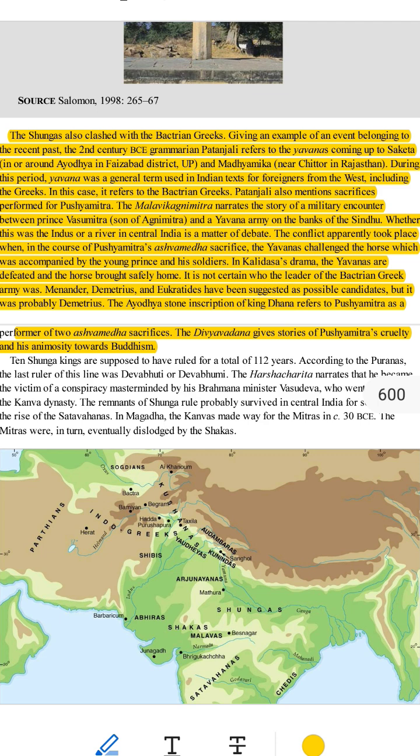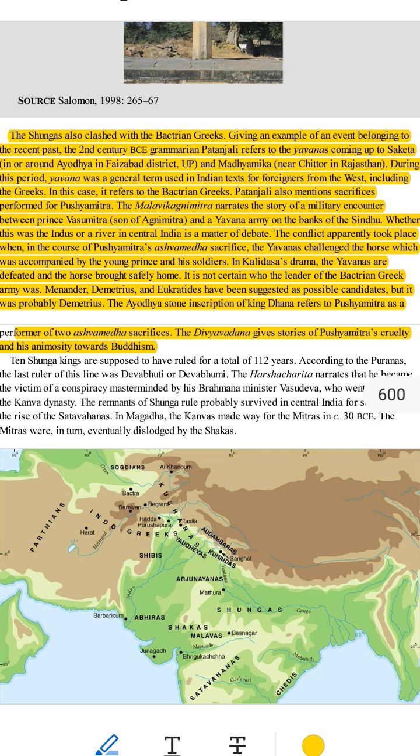Pushyamitra performed 2 Ashvamedhas. 1. An ancient stone inscription found in Ayodhya says Pushyamitra performed not 1 but 2 Ashvamedha sacrifices. 2. This shows he was a strong ruler who wanted to show his dominance and could defend his kingdom from invaders like the Yavanas.